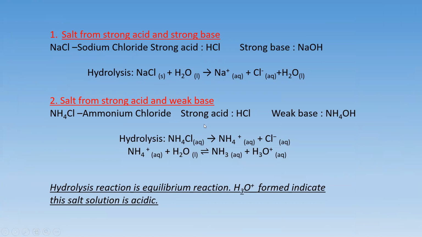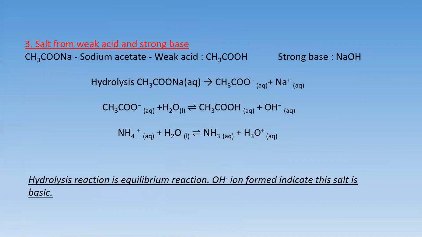Whereas if we check the salt from strong acid and weak base, that is ammonium chloride obtained from HCl and ammonium hydroxide, when it undergoes hydrolysis reaction, it produces hydronium ion, which confirms that the salt ammonium chloride is acidic in nature.